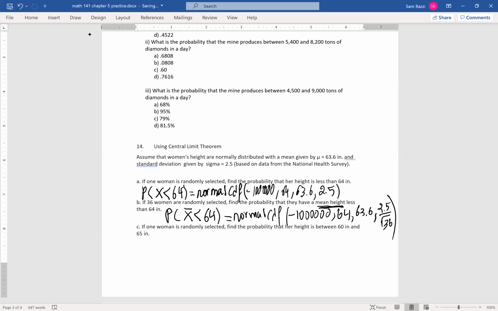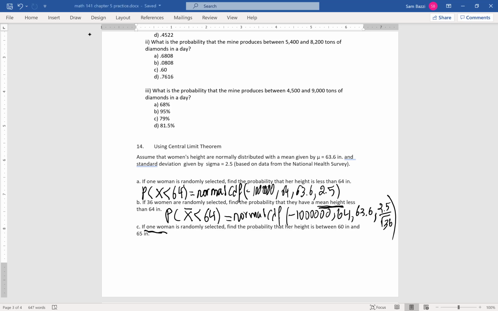If one woman, look, once I say one woman, guys, it's not the central limit theorem. It's just probability of X. X refers to one. X bar refers to many. Look, in B, it's 36. It's many, so it's X bar.